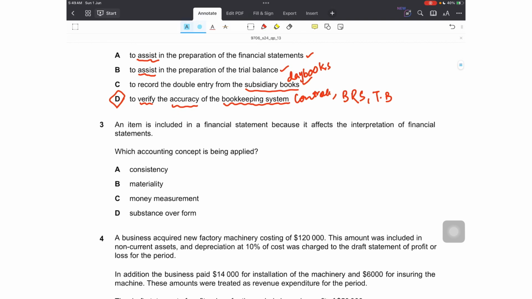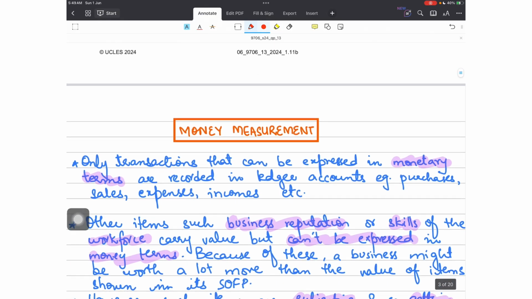Number 3, an item is included in financial statements because it affects the interpretation of the financial statements. Which accounting concept is being applied? Now the key word here is it affects the interpretation of the financial statements. In options we have 4 concepts: consistency, materiality, money measurement, and substance over form. Let's quickly go through all these 4.